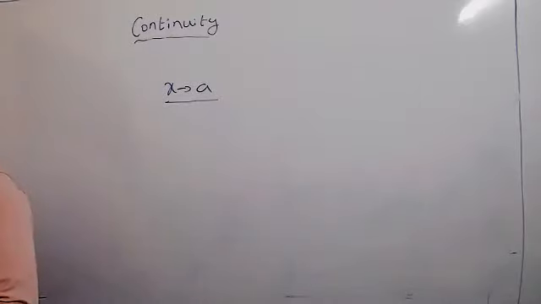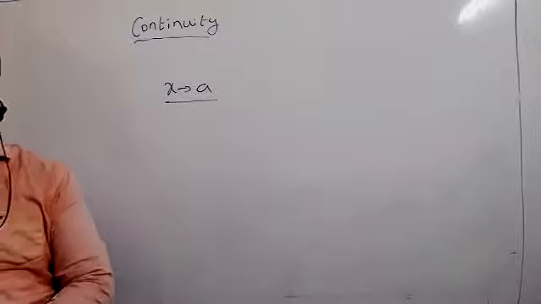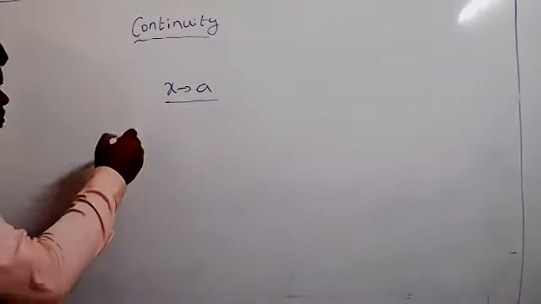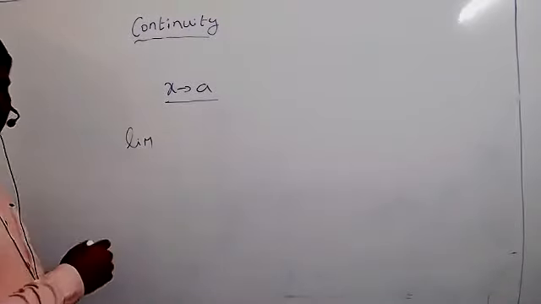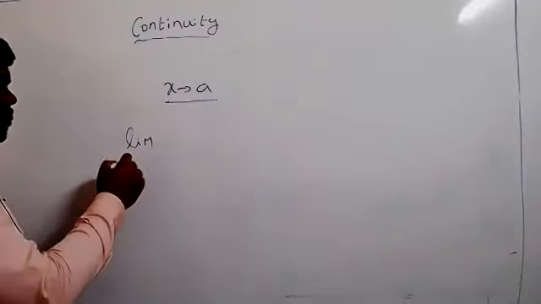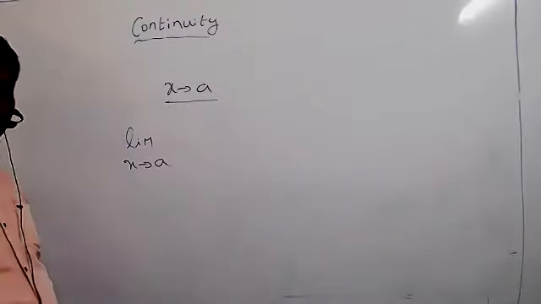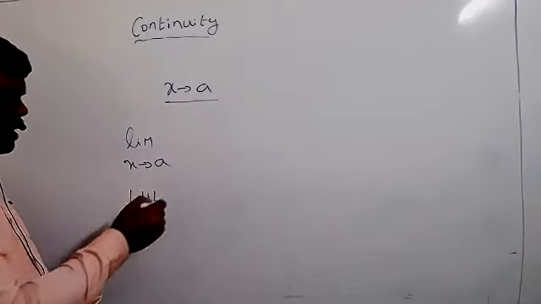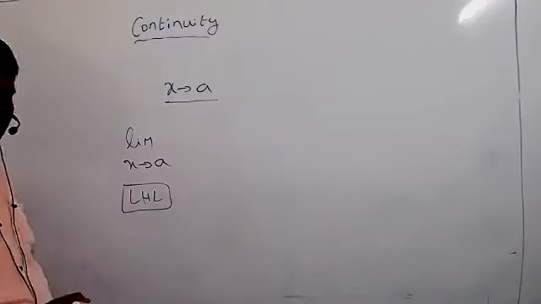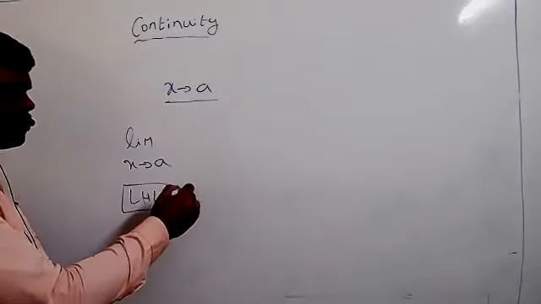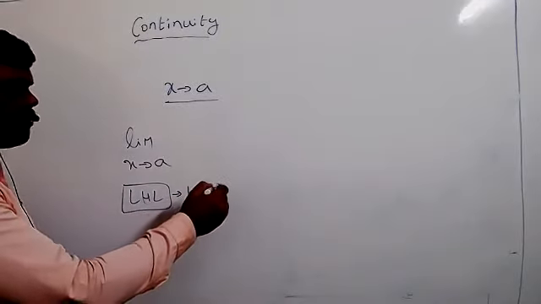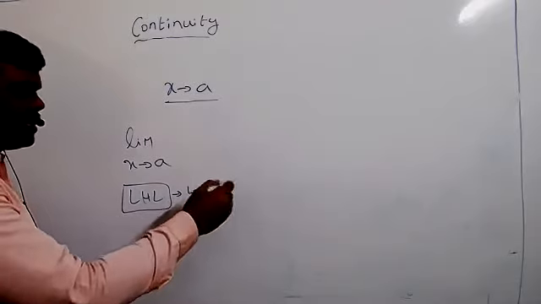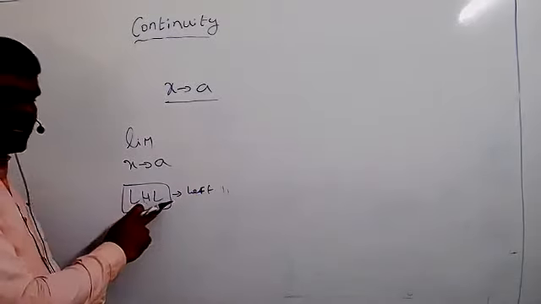In the same way, you know very well left hand limit and right hand limit. What is the meaning of left hand limit? Suppose we take the limit as x tends to a. LHL means left hand limit, while LHS means left hand side.